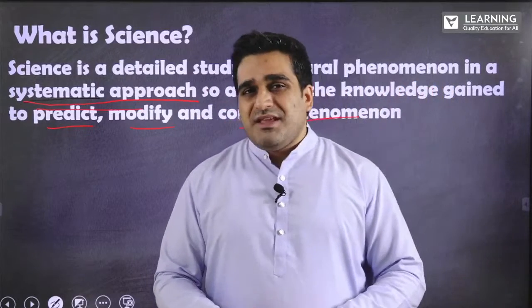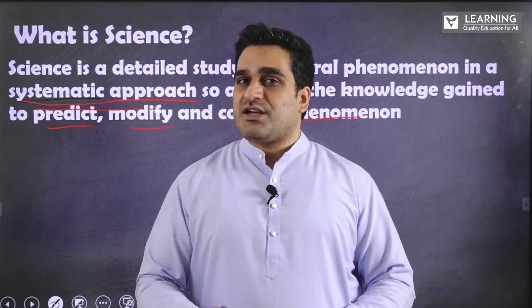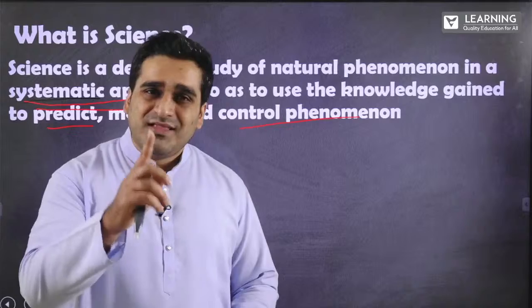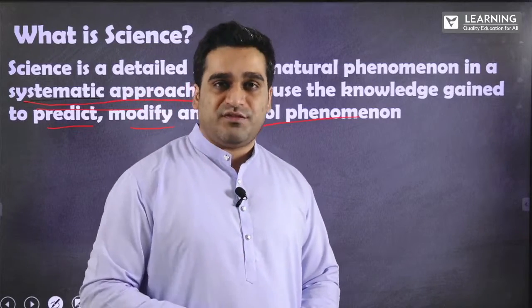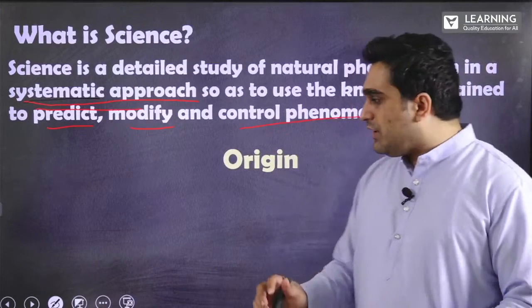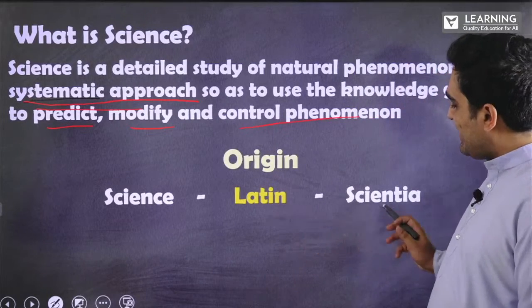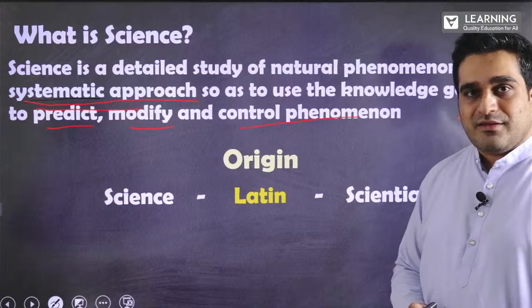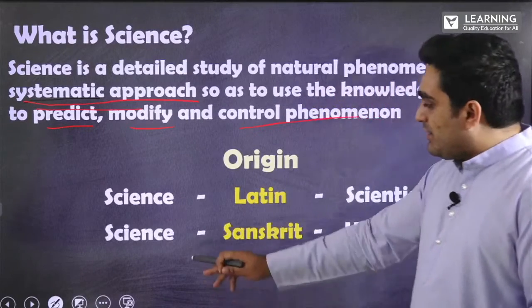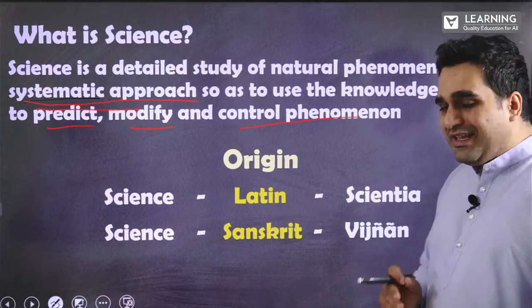So what would be the systematic approach to study science? But first of all, let us understand where the term science originated from. The term science originates from a Latin word, scientia. In India, in Sanskrit, the word for science is vigyan.